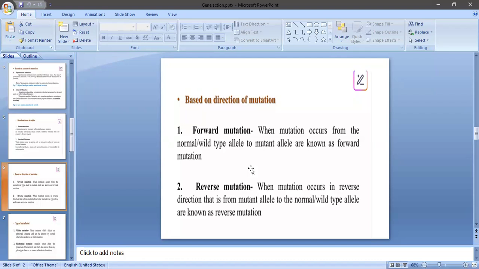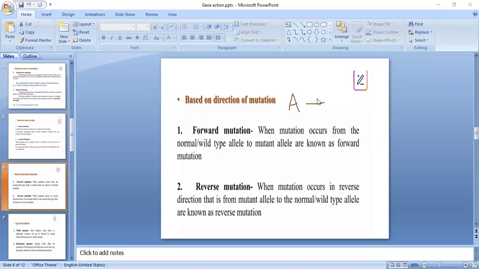For example, a gene A is converted into A dash, a mutant form of the gene. By this conversion we can expect a new phenotypic character, which continues for several or a few generations. Suddenly, after a few generations, this gene comes back to the wild type.